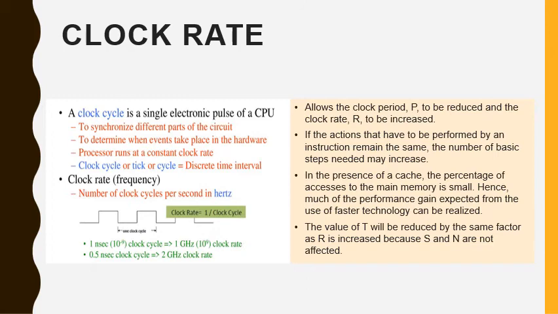In the presence of a cache, the percentage of accesses to the main memory is small. Hence, much of the performance gain expected from the use of faster technology may be realized. The value of T will be reduced by the same factor as R is increased because S and N are not affected.